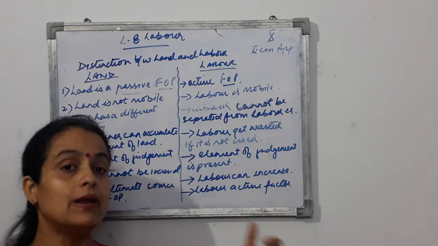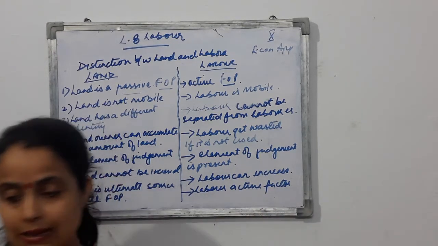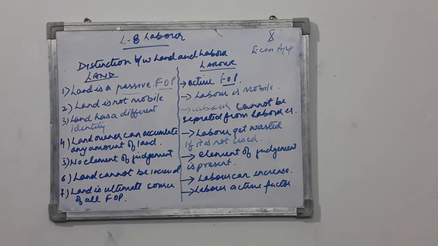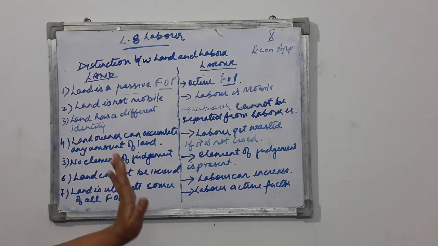Whereas in the case of labor, labor is an active factor of production. It works on land, and without the presence of land, what is the identity of labor? Nothing. The identity of labor is going to be nothing. So this is basically the difference, and this difference is very, very important.